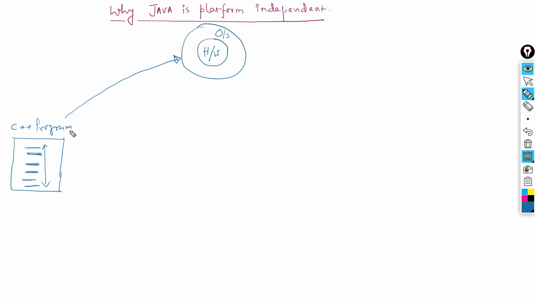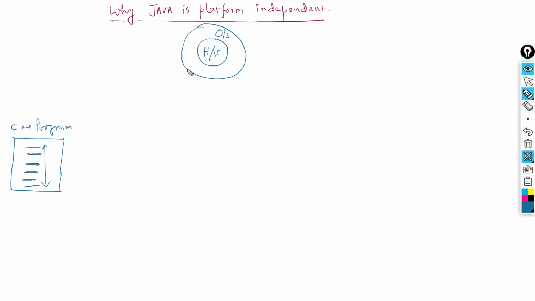So if you want your program executed by the operating system, you need to translate your code to an operating system understandable format. So you need a translator, and that is what we call a compiler. We need a compiler that compiles our C++ program to the particular operating system format so that we can get our program executed on the operating system.